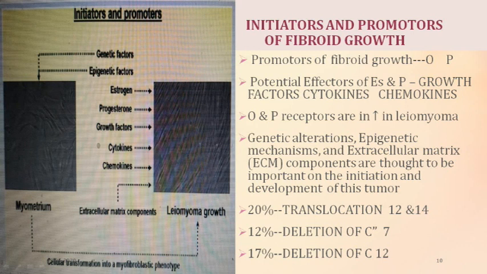translocation in 20% of the cases, and the chromosomes involved were 12 and 14. Then there was a deletion in 12% of the cases, where the chromosome involved was 7. And there was a deletion in 17% of the cases where the chromosome involved was 12. So some chromosomes are involved, basically translocation, deletion, or various rearrangements of the chromosomes have been seen.